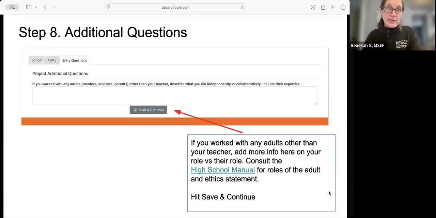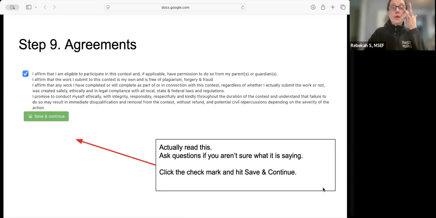This is a new question this year. If you've worked with any adults, mentors, advisors, or parents other than your teacher, describe what you did independently versus collaboratively and include their expertise. So this could be an adult sponsor if they're different than your teacher. It could be a qualified scientist. It could be just someone who helped you get access to something or gave you advice, or a mentor.